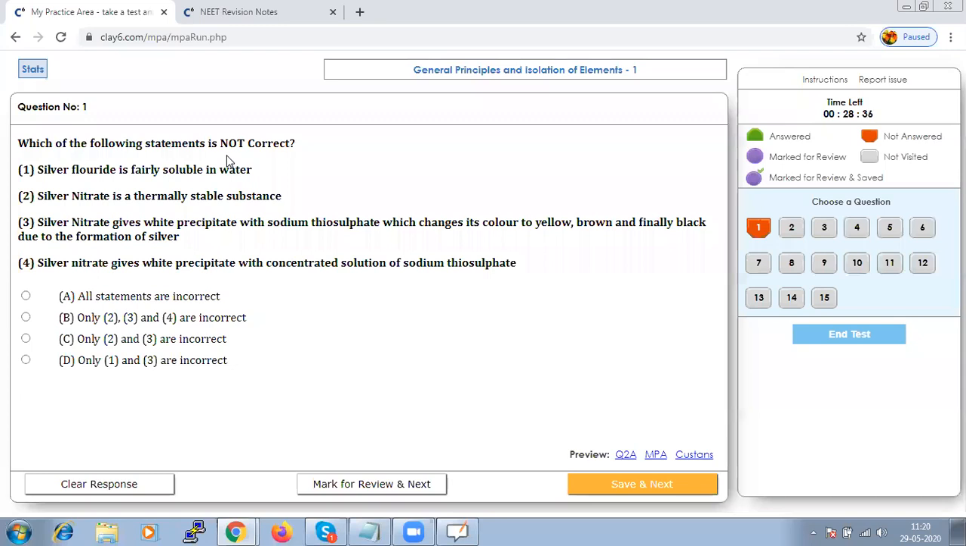And then, silver nitrate gives a white precipitate with a concentrated solution of thiosulfate. With a concentrated solution, actually it will not give you any precipitate. You will get a complex ion when it is reacting with your concentrated solution of sodium thiosulfate. Hence, only option 1 is right; 2, 3, 4 are incorrect. Option B is correct. Let us save that and go to next.